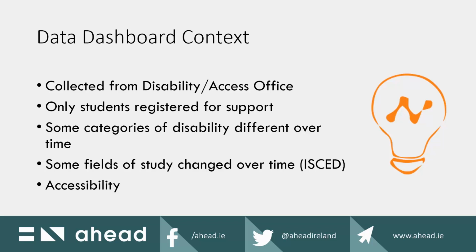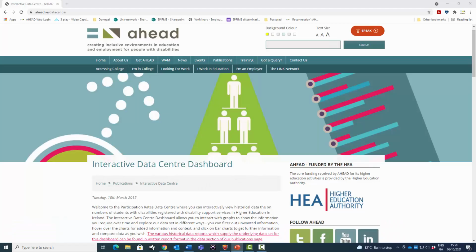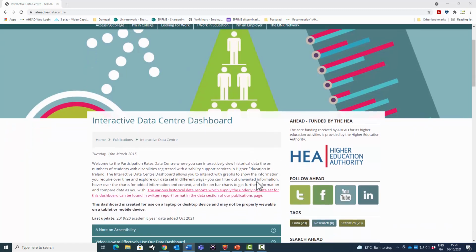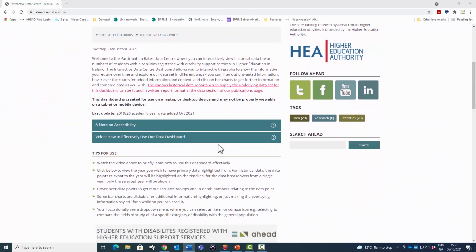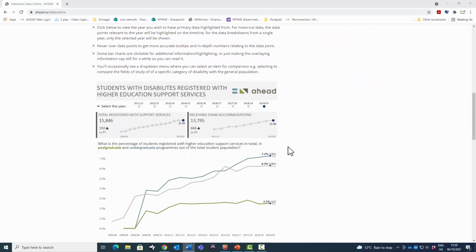So now let's take a look at the dashboard and we'll just get some tips on how best to functionally use it. So you can see from my screen here that this is ahead.ie/data center, the main interactive data center dashboard page. There's just some notes at the top about how to use that, but I'm going to skip on down to the dashboard itself for now.